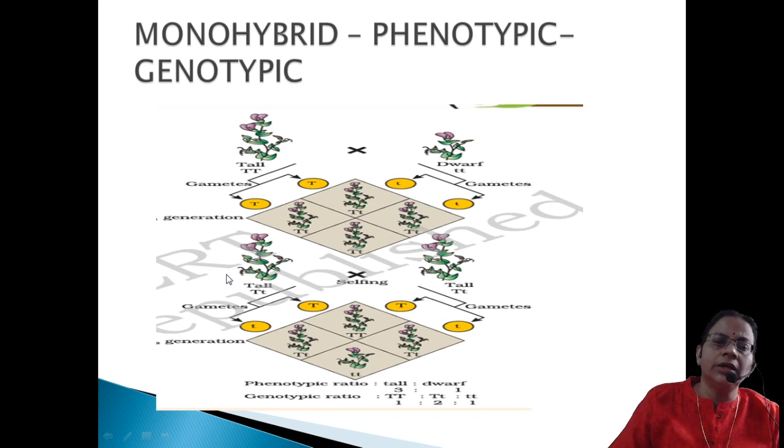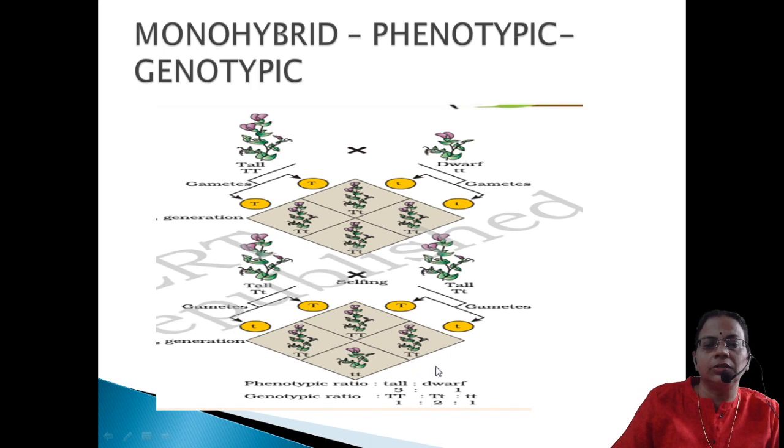Then he raised the F2. How did he raise the F2? By crossing F1 with F1. So that is capital T small t, and here also capital T small t. The P1 were pure tall and pure dwarf, but the F2 he raised by crossing F1 with F1, and that is why it is capital T small t on both sides. Here the gamete formation is entirely different: capital T, small t, and capital T, small t.